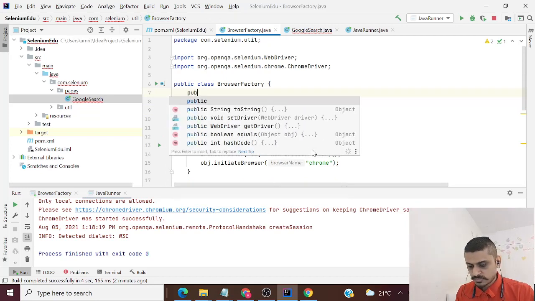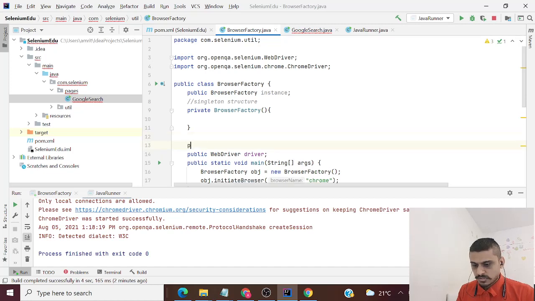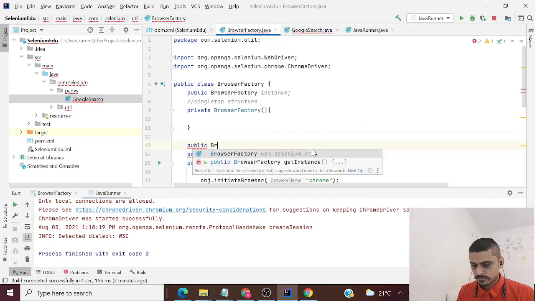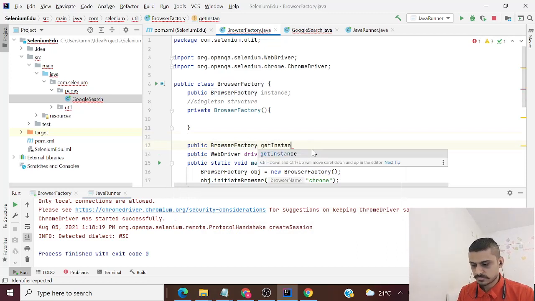For that, let's create a global variable of type browser factory and name it as instance. And in here let's create a public method, public browser factory get instance.